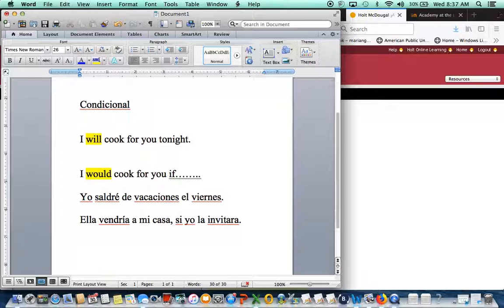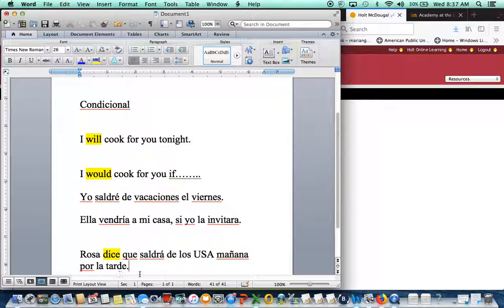All right, so Rosa dice, this verb, to say, has to be in present tense. Rosa dice que saldrá de los Estados Unidos mañana por la tarde.